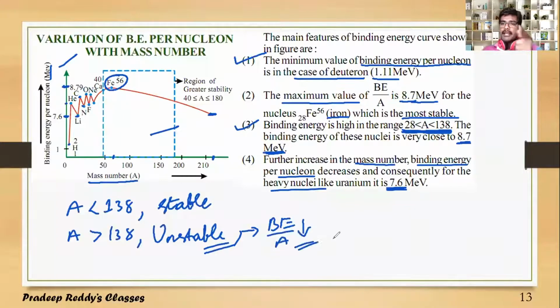As binding energy per nucleon is less, dragging a neutron, a proton or any other nucleon from the nucleus becomes very easy for elements whose mass number is greater than 138. That's the reason why they are said to be unstable nuclei. Why are they unstable? Because the number of nuclear particles increases for mass number greater than 138. That is the binding energy curve plotted for different nuclei, and this is a very important graph.